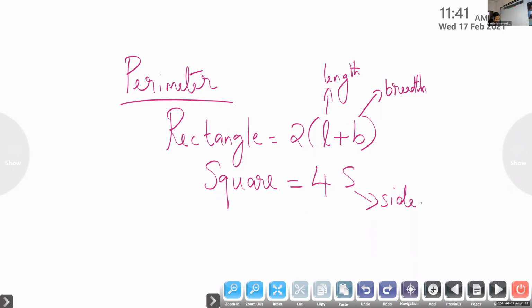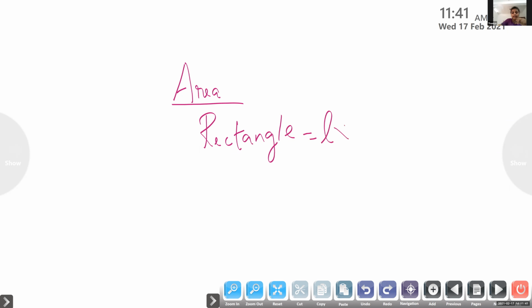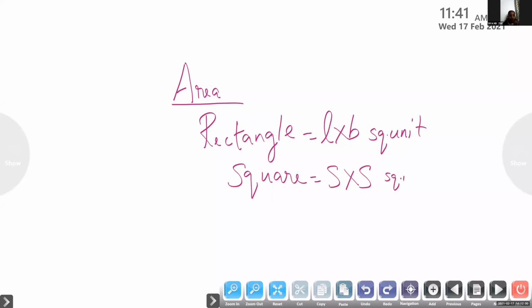So children, we are going to do the formula for finding area. Square centimeter, square meter. Okay, area of a rectangle. What is the formula? Length into breadth, L into B. Then we will write square unit. And area of a square is S into S, side into side, square unit.